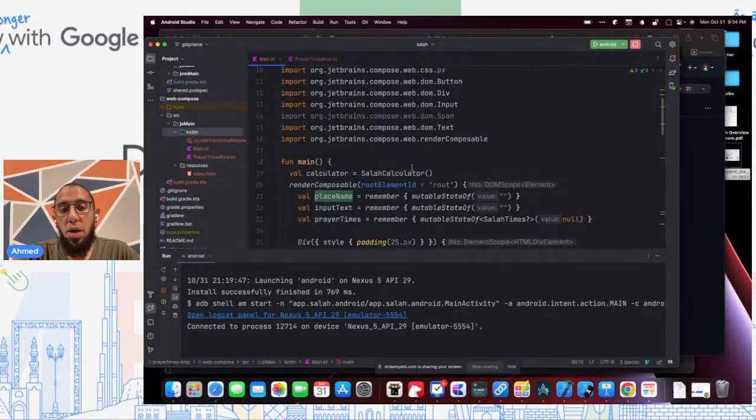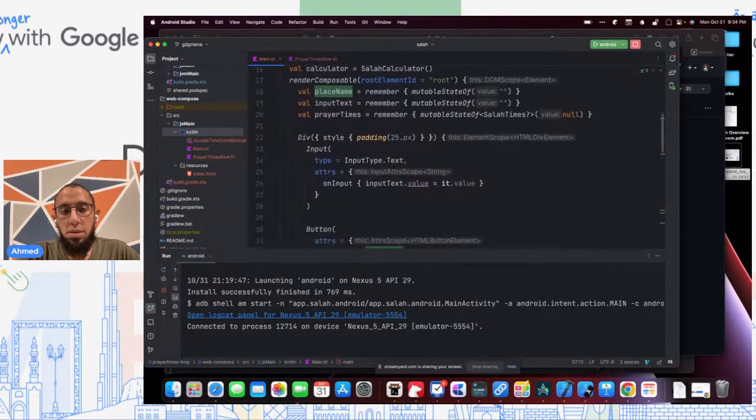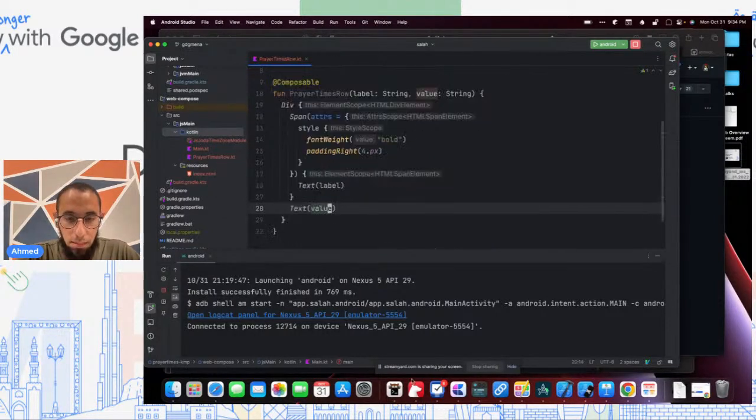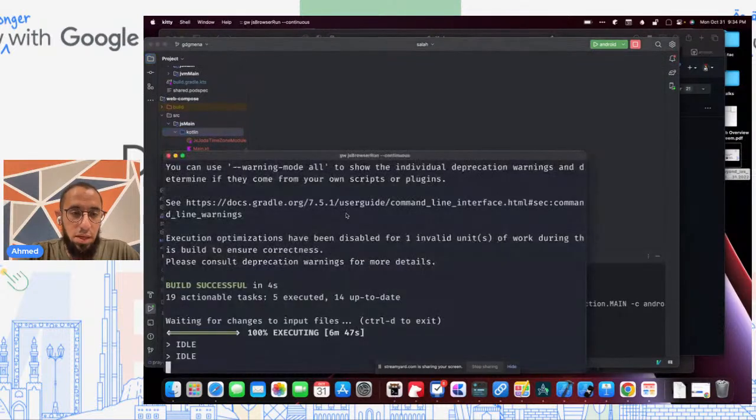We had to write our own custom UI for this, but we can see we've been able to reuse all the prayer times calculation logic, including the ability to hit an API endpoint, fetch data, and so on and so forth here, which is very powerful. So, okay, great. Let's move on to the next one.